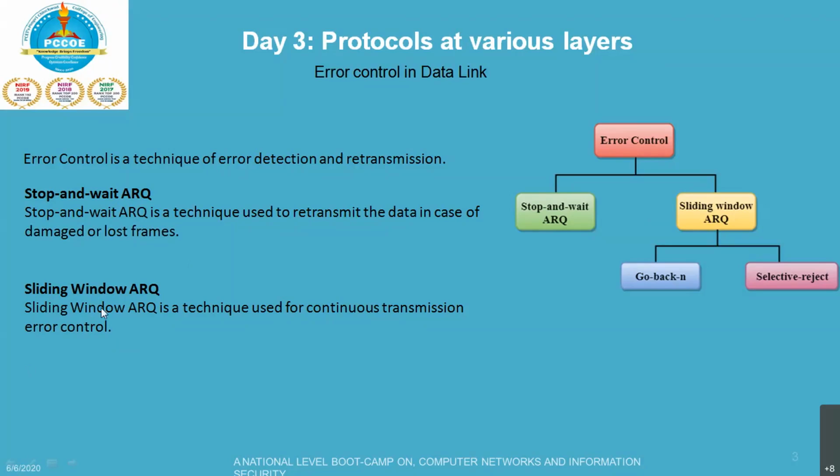Sliding window ARQ is a technique used for continuous transmission error control. Talking about the features, in this case the sender keeps the copies of all transmitted frames until they have been acknowledged. Till I receive the acknowledgement, I am going to maintain the copy of all the frames which I will be sending across the network to the receiver.